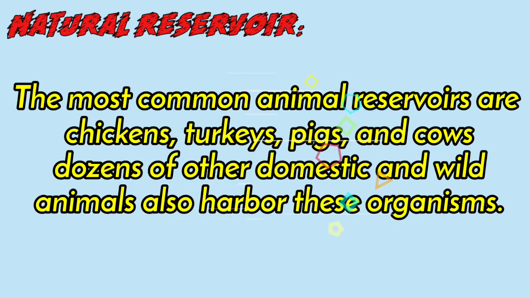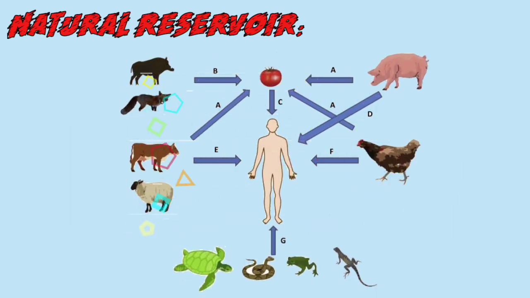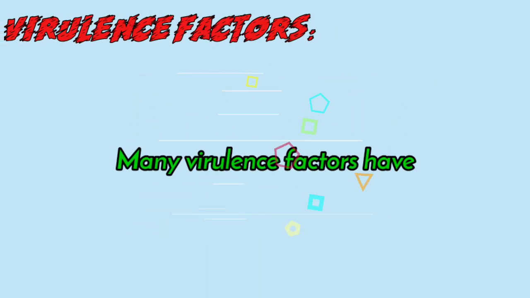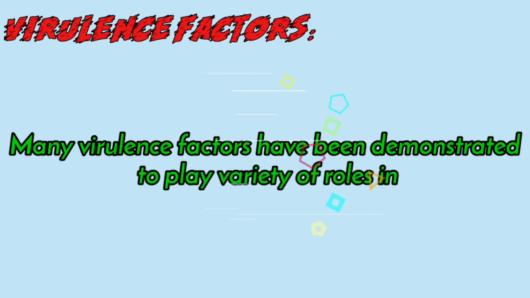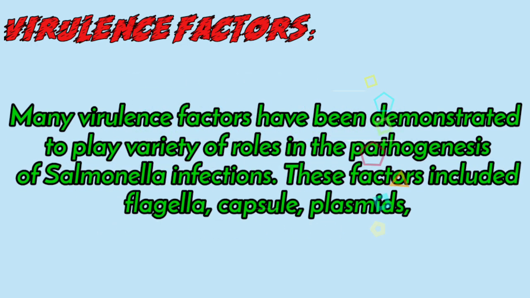Then in the next slide we can see the natural reservoir for Salmonella. Natural reservoirs of Salmonella are animals: chicken, turkey, pig, cow and many other domestic and wild animals present in the world. These contain the Salmonella germs that cause disease in humans. Many environmental factors play a variety of roles in the pathogenesis of Salmonella infection.